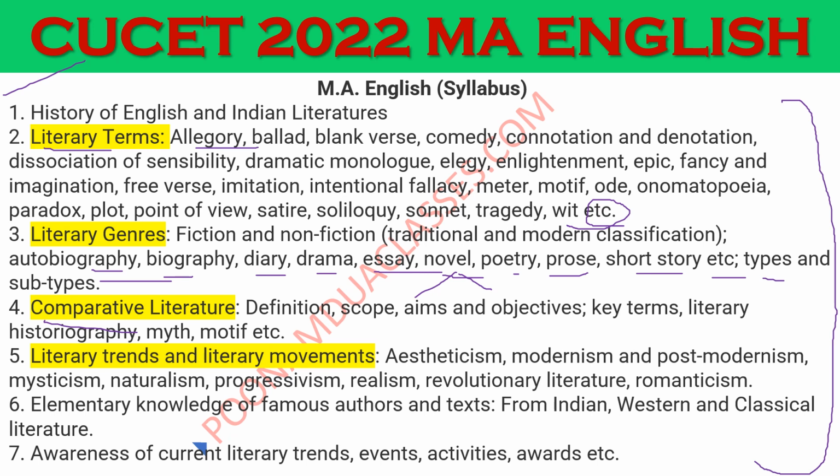Comparative literature we are supposed to do literary trends and so many movements, basically aestheticism, modernism, postmodernism. And the movements which are not mentioned here can also be part of your exam, because we are supposed to do major literary movements, which are not all covered here in the official syllabus provided by CUCET, but majorly these events are to be covered.